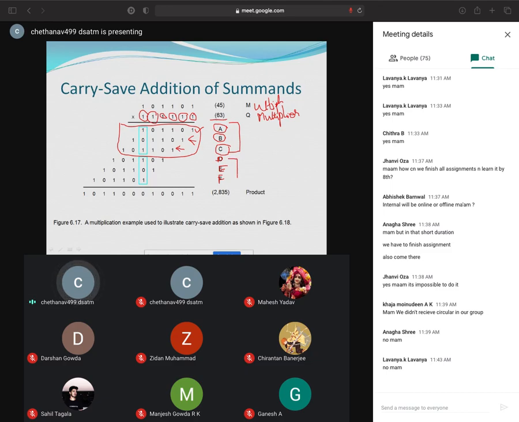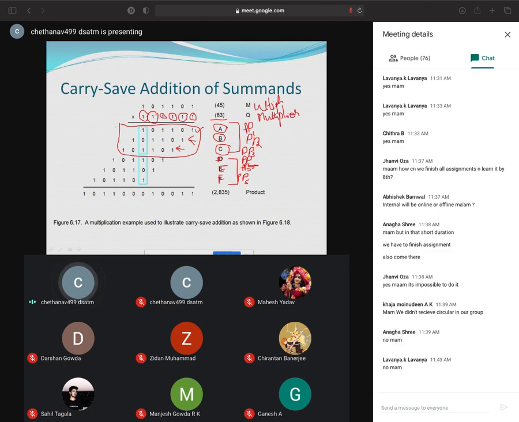Ma'am, why should I write ABC? I will write PP1, partial product 1, partial product 2, partial product 3, partial product 4. I'll take it like this, ma'am. Yes, you can take. It's not mandatory that you should take only in that way. You can take in this way also. ABCD you can give, or PP1, PP2, PP3, like that also you can give.